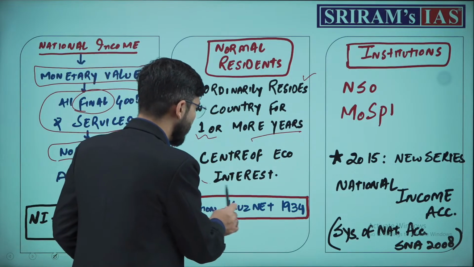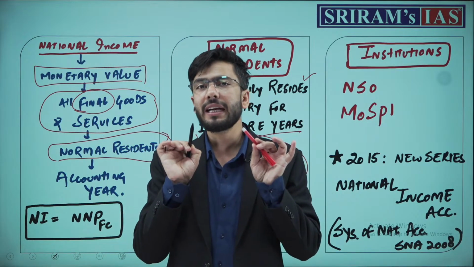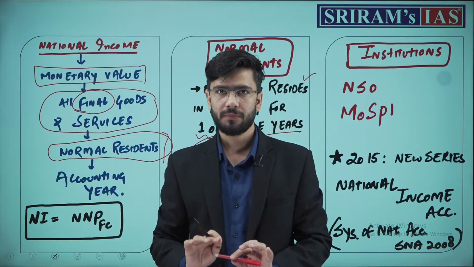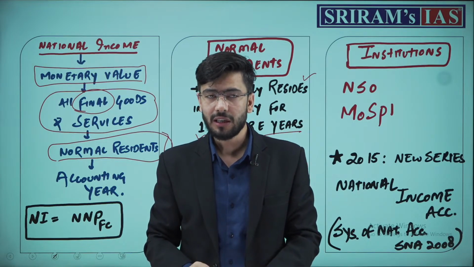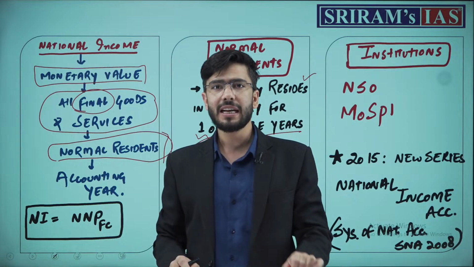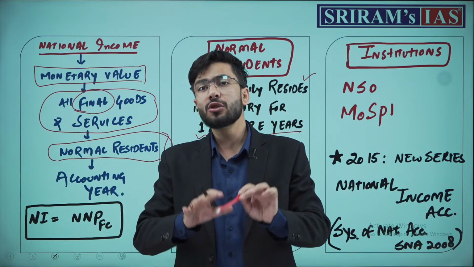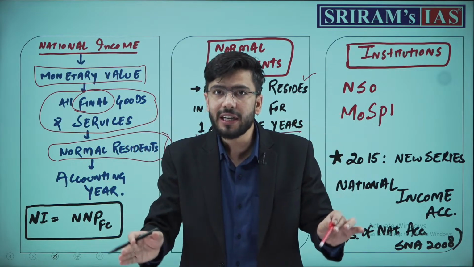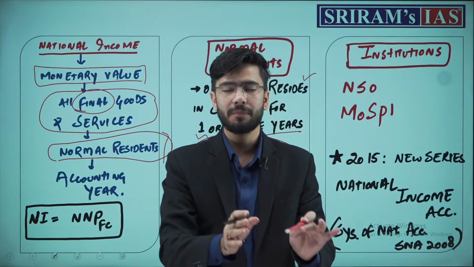Second, all those people whose center of economic interest lies in our country. That is, whether they are Indians or not, but still their corporate offices are here, their business is located here, or their business is located somewhere else, but majority of the decisions of that business are taken on the land of India.